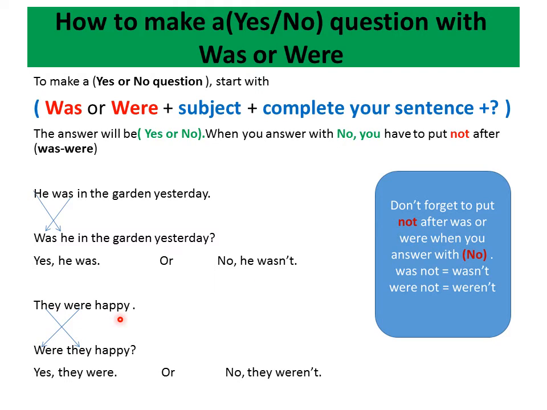They were happy. Start with were. Were they happy? Yes, they were. Or no, they weren't. So we said that was or were, then the subject, then complete your sentence to make yes or no question.